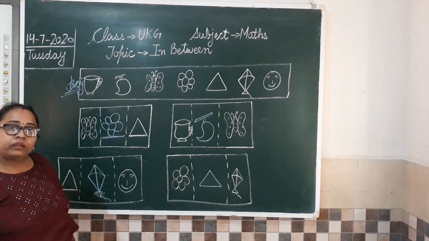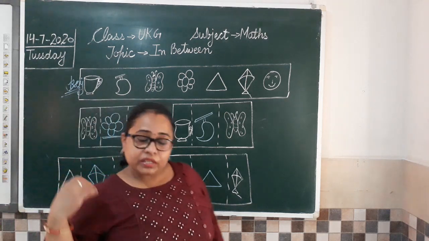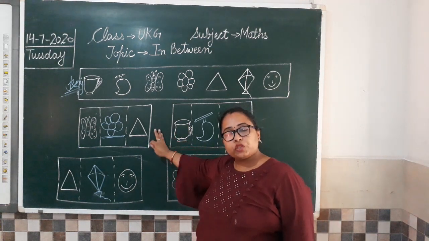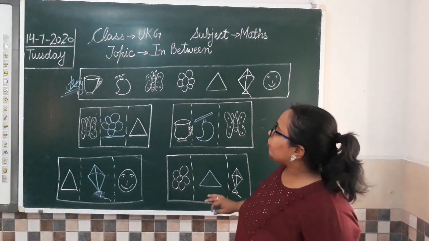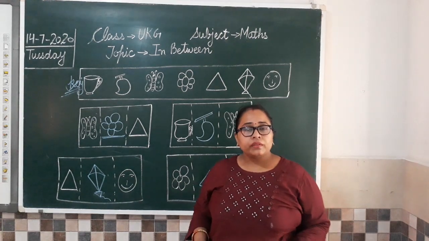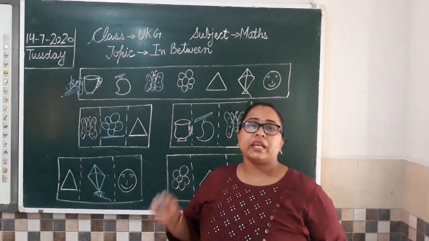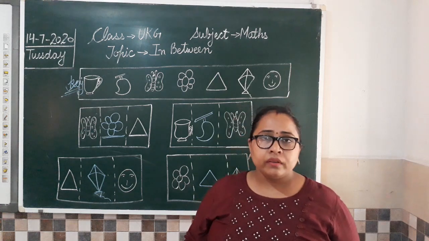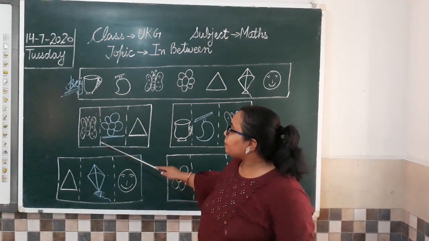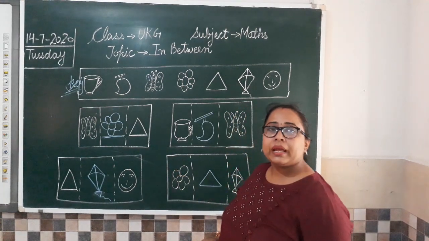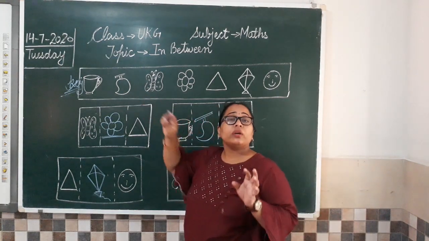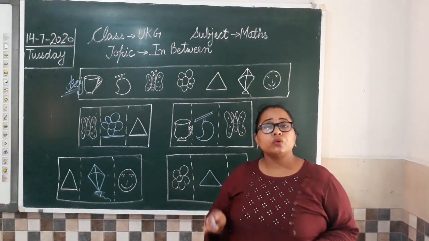Understood? In between, we have done this work with this concept with numbers, but today I have taken this concept with the help of pictures. So basically, the first thing is, सबसे पहले numbers का आता है तो we all know counting. जब भी हमें numbers में दिया जाता है what comes in between, we all know the counting. हमें counting आती है, so it is easy for us to write. But if it is given for pictures like this, तो आपको सबसे पहले what you have to do, आपको जो ये key box दिया गया है, you have to carefully, बहुत ध्यान से उसको observe करना है.